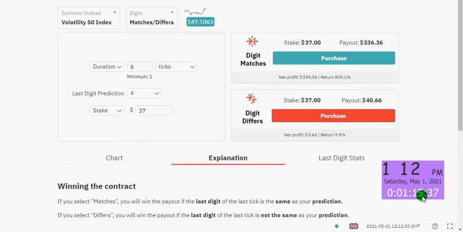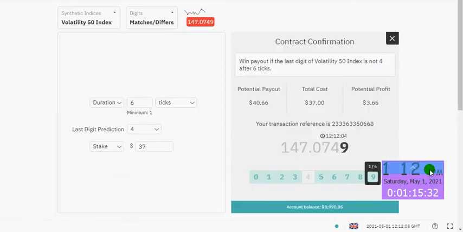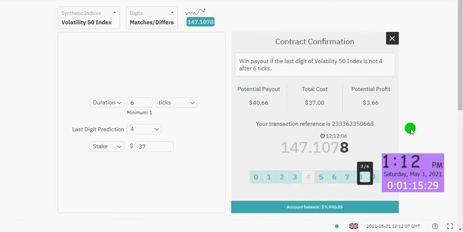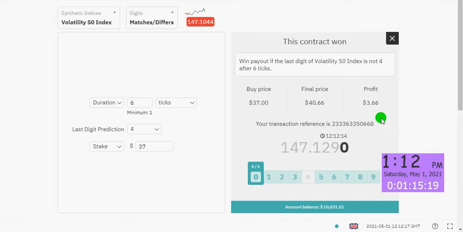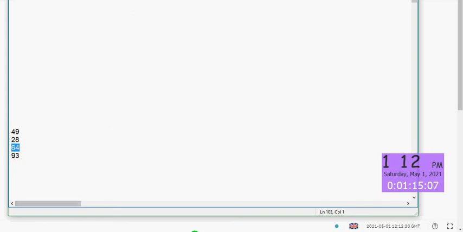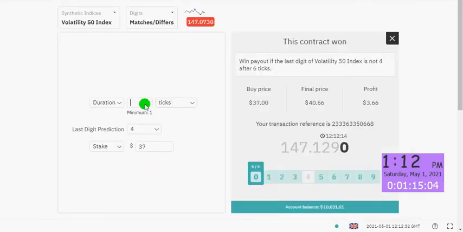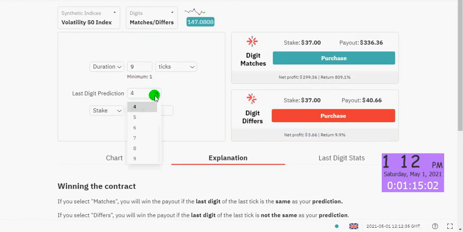Okay, let's go for the third trade now. So we're going to 6 ticks. That's tick 1, tick 2, tick 3, tick 4, tick 5, tick 6. As you can see, we won that trade too. The last one is 0 there, and our prediction is 4. So we are going to wait. Once this thing is 1:13, that's 2 minutes. After 2 minutes, we'll go for the last trade, which is 9-3. Our last trade is 9-3. It's 9 and our prediction is 3.